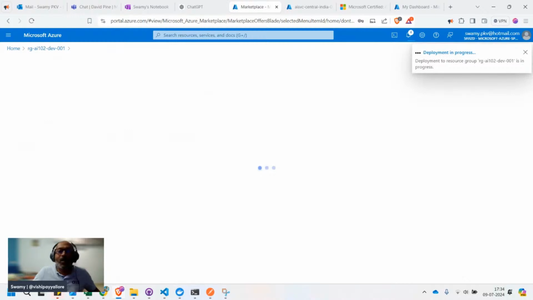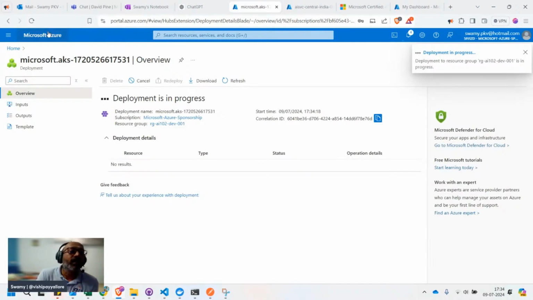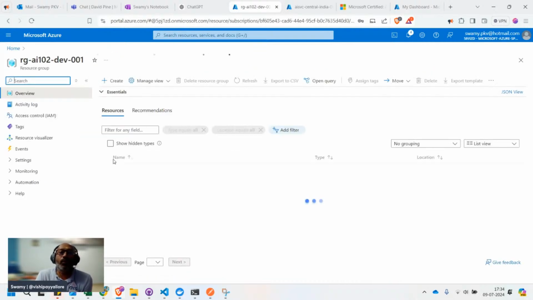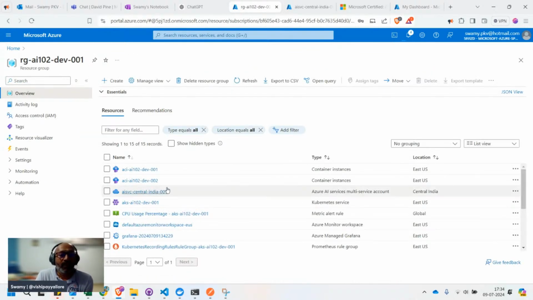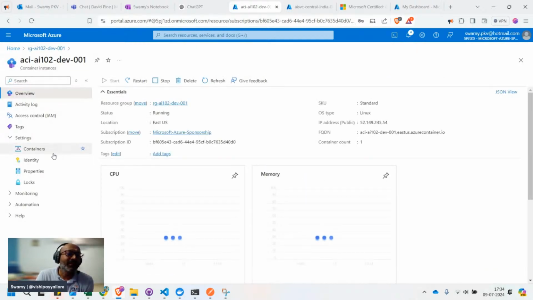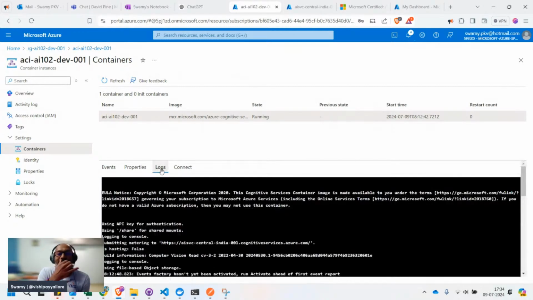Okay, I'm back. So let's come back over here and let's go to this resource group. And let's go to the first container instance. This is the one which I created previously. And let's go to the logs.